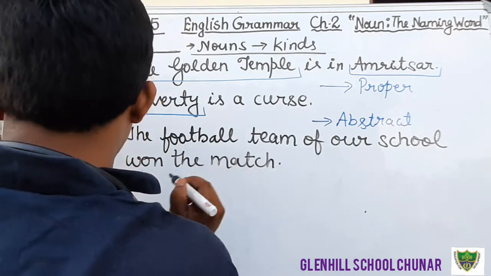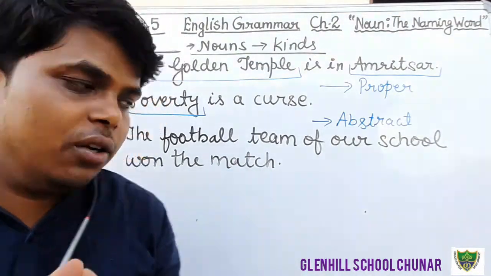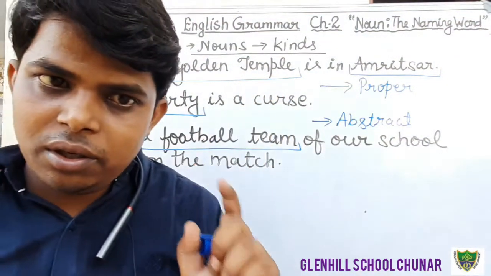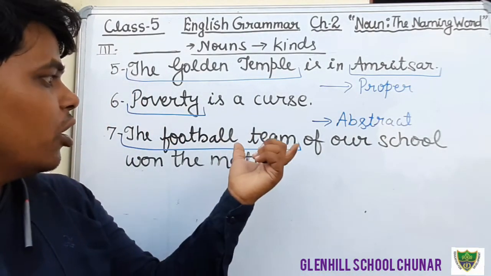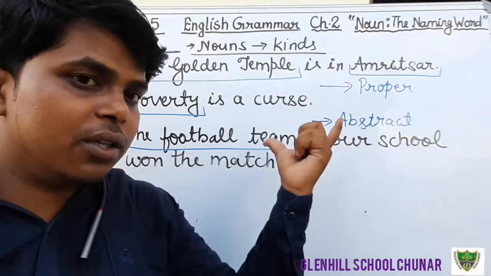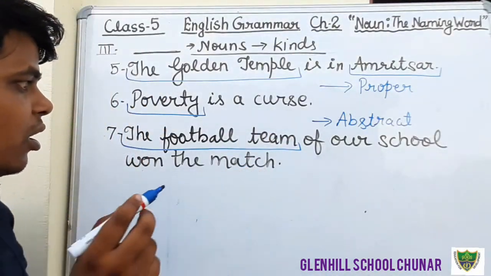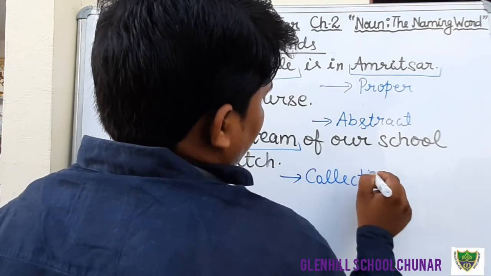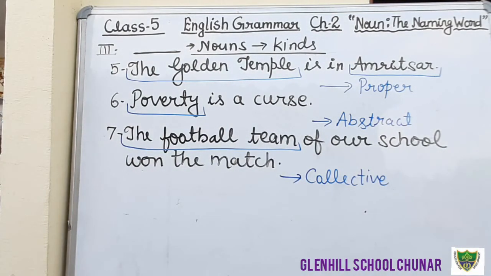Just see here. Team, what does it denote? Team denotes a collection. There are so many teams, football team, cricket team, and here we are talking about the football team of our school, not of another country. It denotes a collection of some players, therefore that is a collective noun. Your football team is a collective noun. Okay students, just do it, everyone.